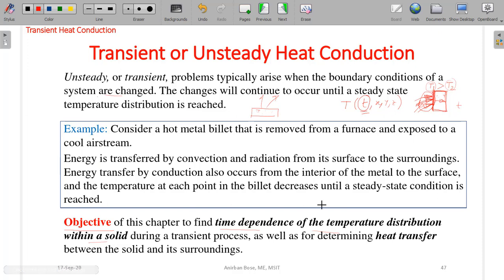So we also want to find out what will be the net heat transfer that has taken place after a particular time. We want to find out temperature as a function of time, and also how much heat is actually transferred from that body during that transient period.